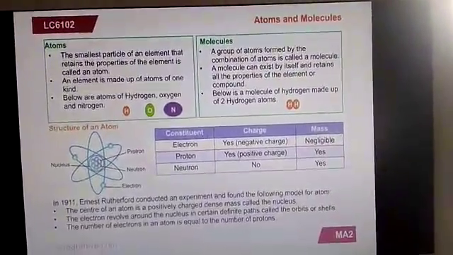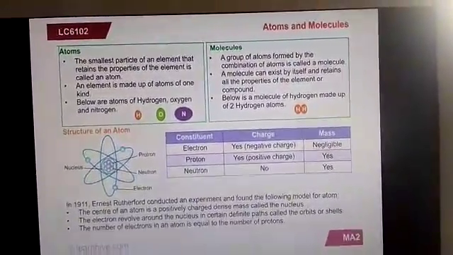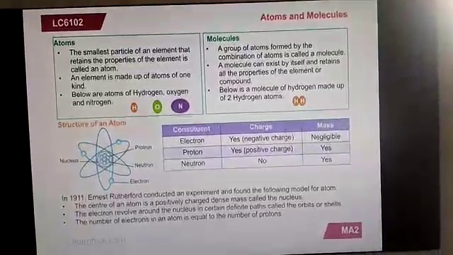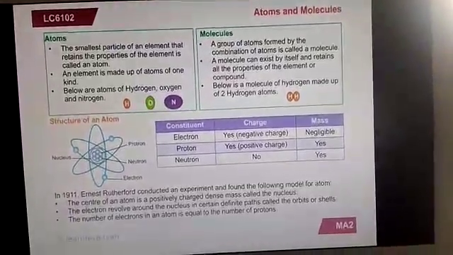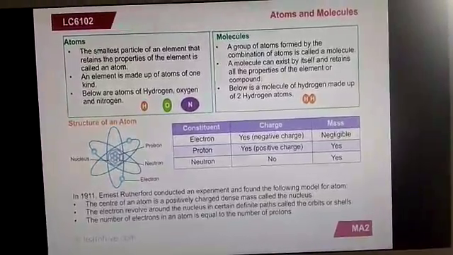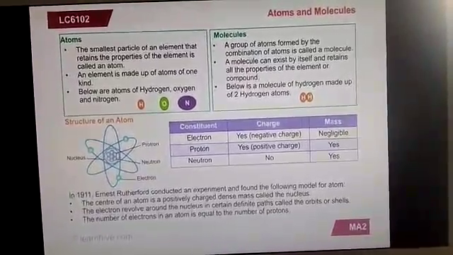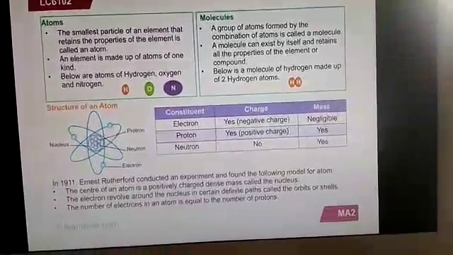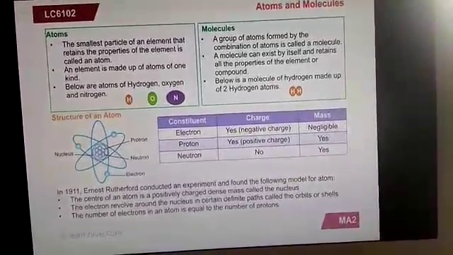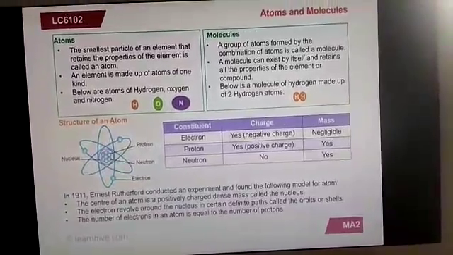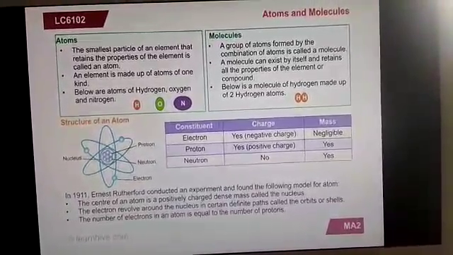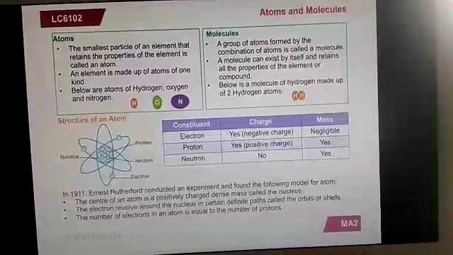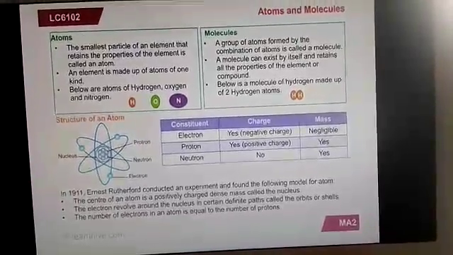Next, let's see the difference between atoms and molecules. So let's see what an atom is. The smallest, very minute particle of an element that retains the properties of the element is called an atom. That means the atom gives the physical and chemical properties of the element. For example, hydrogen, oxygen, nitrogen.